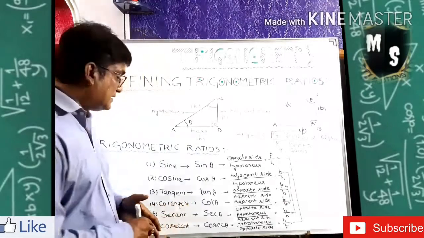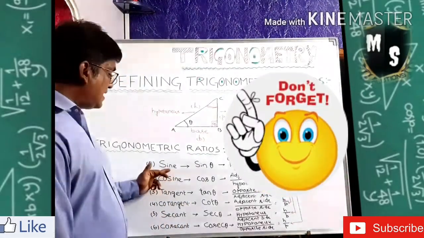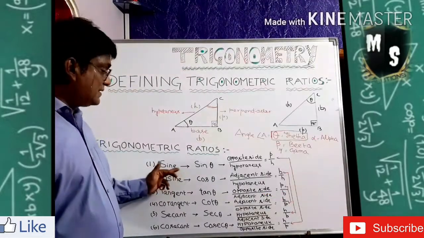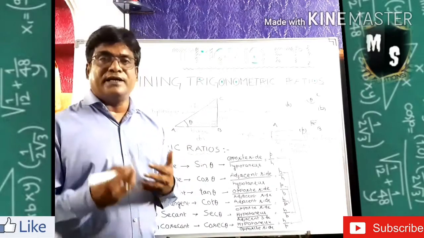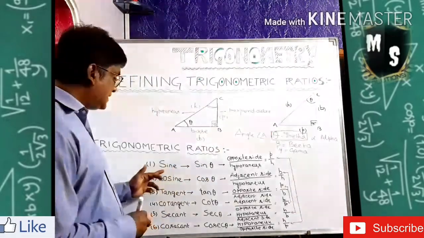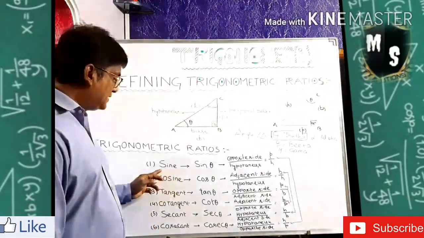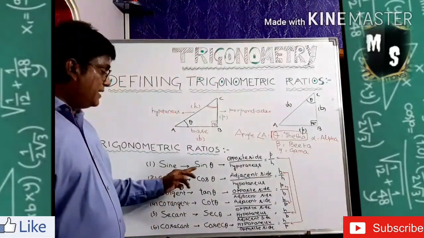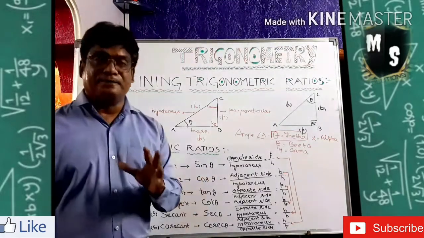First one is sine. See the spelling, S-I-N-E. It is like our nickname and school name. The nickname is S-I-N, and S-I-N-E is the school name, that means the full name. The full name is S-I-N-E and the nickname is S-I-N. So it can be read as sine.